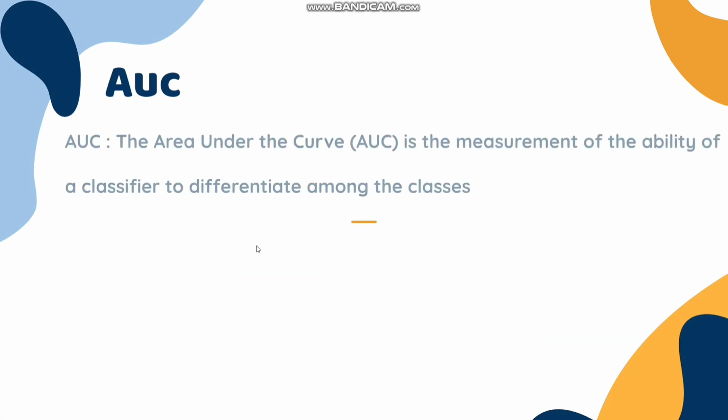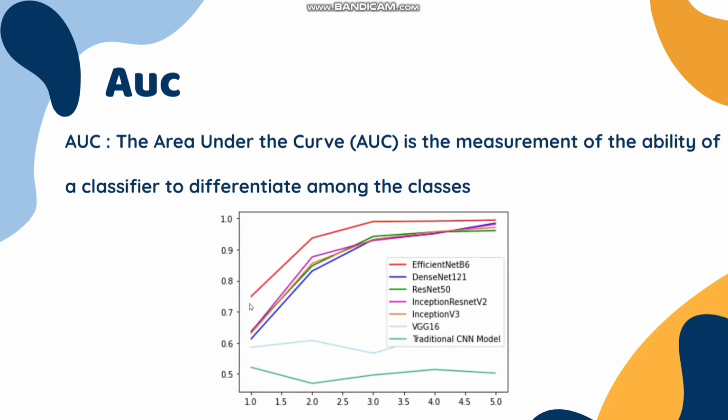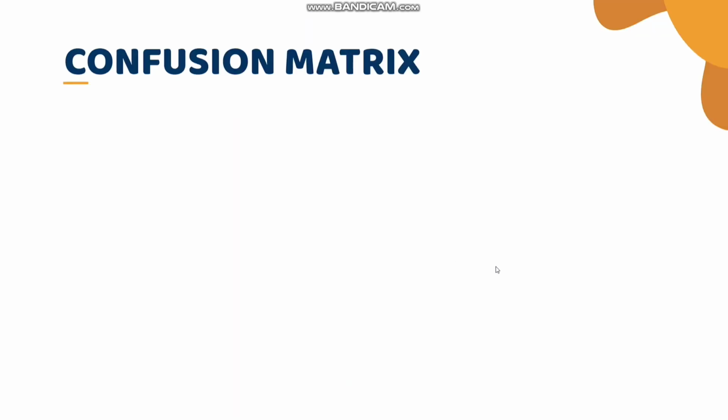We also used AUC, or area under the curve, which is a measurement of the ability of a classifier to differentiate among the classes. In this graph, we can see that EfficientNet B6 has the highest AUC score, followed by DenseNet 121, ResNet 50, and Inception ResNet V2. VGG16 and the traditional CNN model have a poor AUC score.